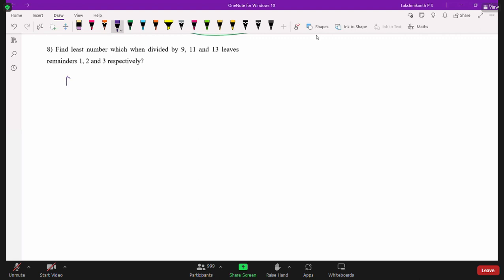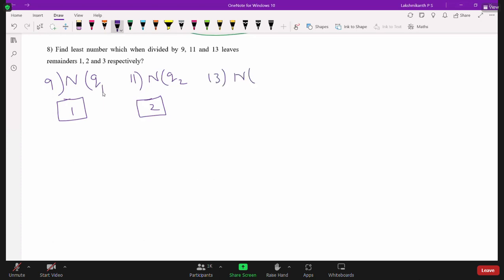We have already learned this. Let us take the number n. When you divide by 9, the remainder is 1, and let us say the quotient is q1. When you divide by 11, the remainder is 2. When you divide by 13, the remainder is 3.